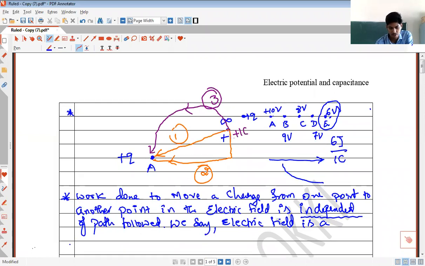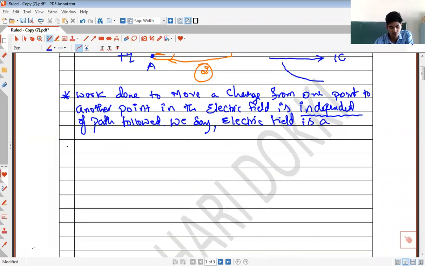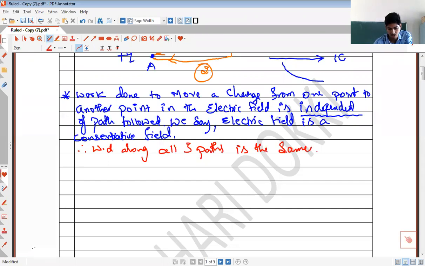Right? Therefore, can I say work done along all three paths is the same?